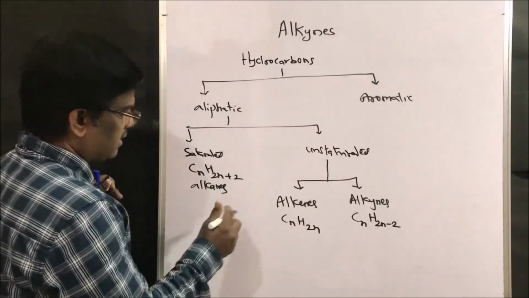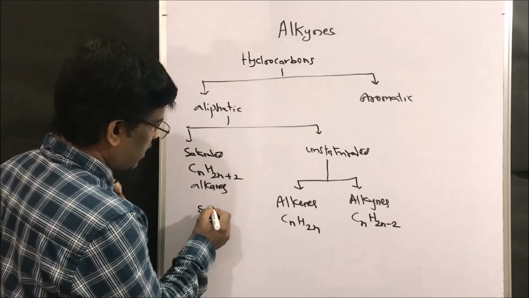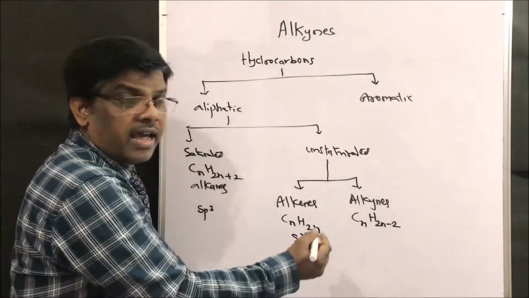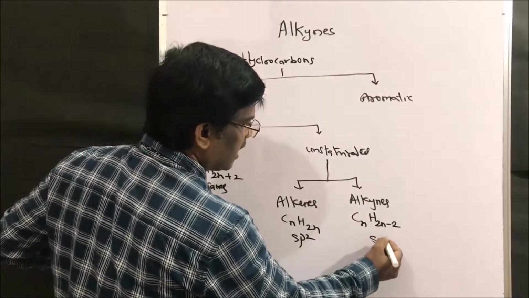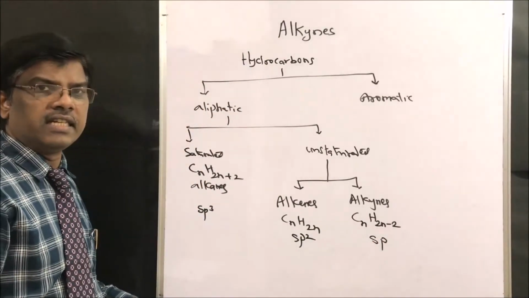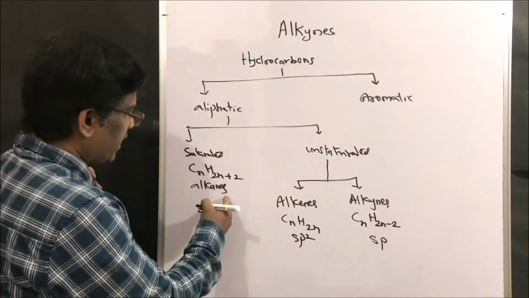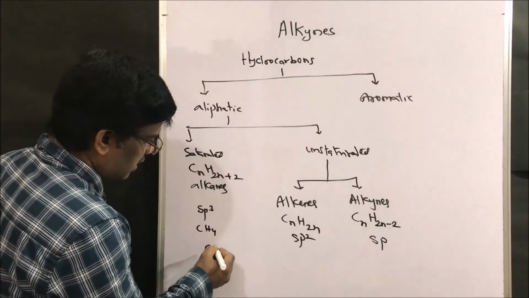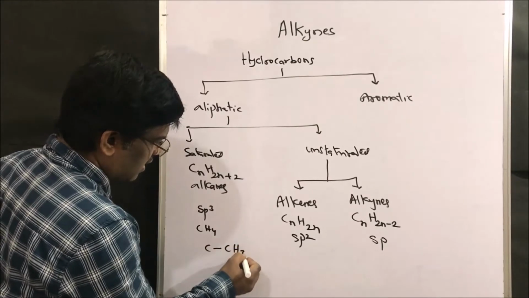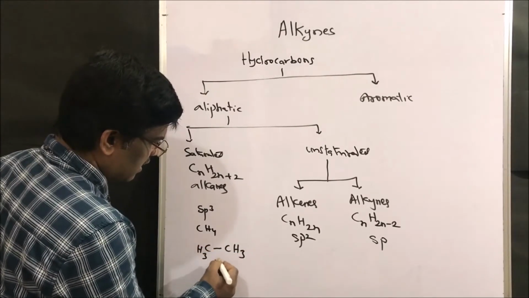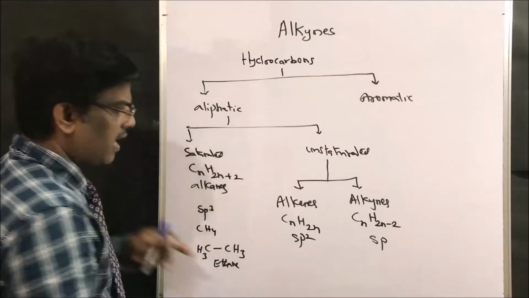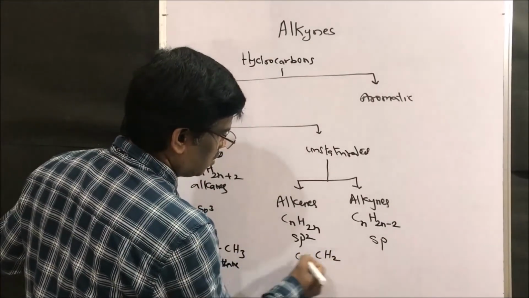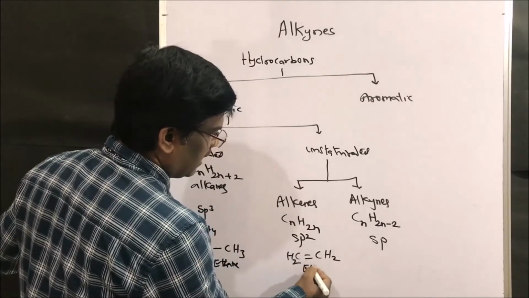Alkanes will have sp3 hybridization, alkenes will have sp2 hybridization, and alkynes have sp hybridization. For example, under alkanes we have methane and ethane. Under alkenes, CH2=CH2, ethylene.